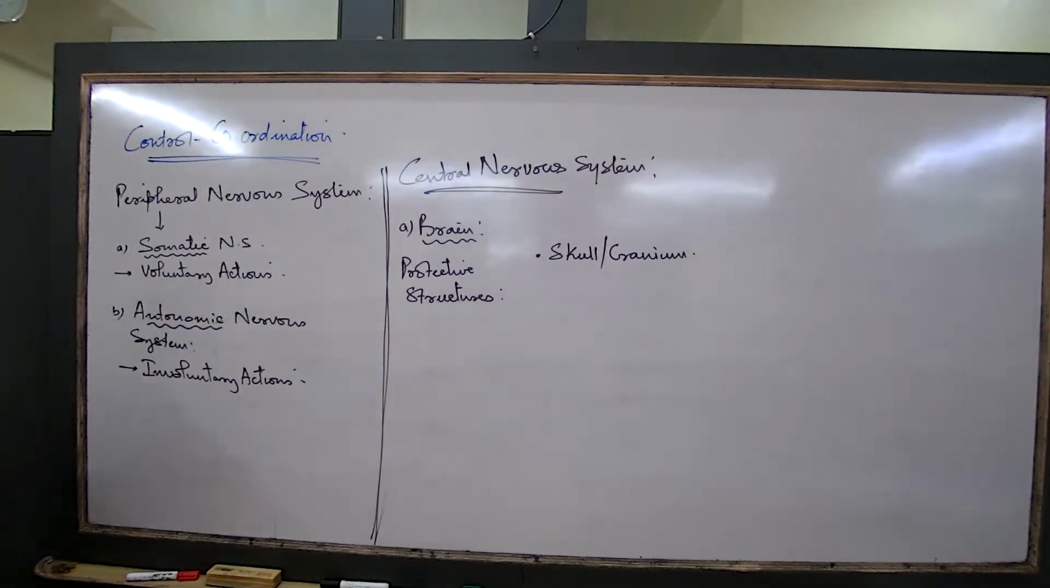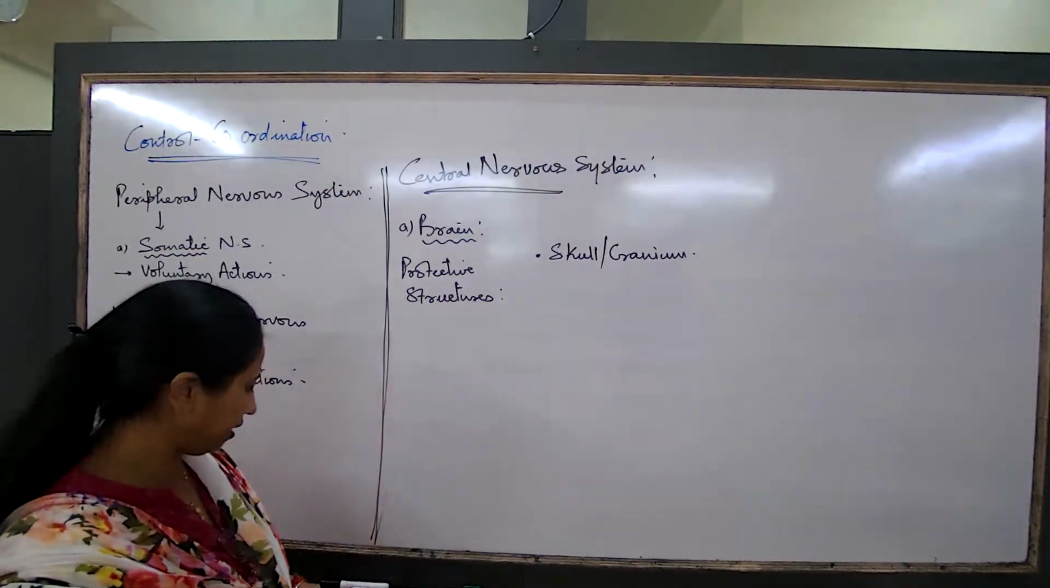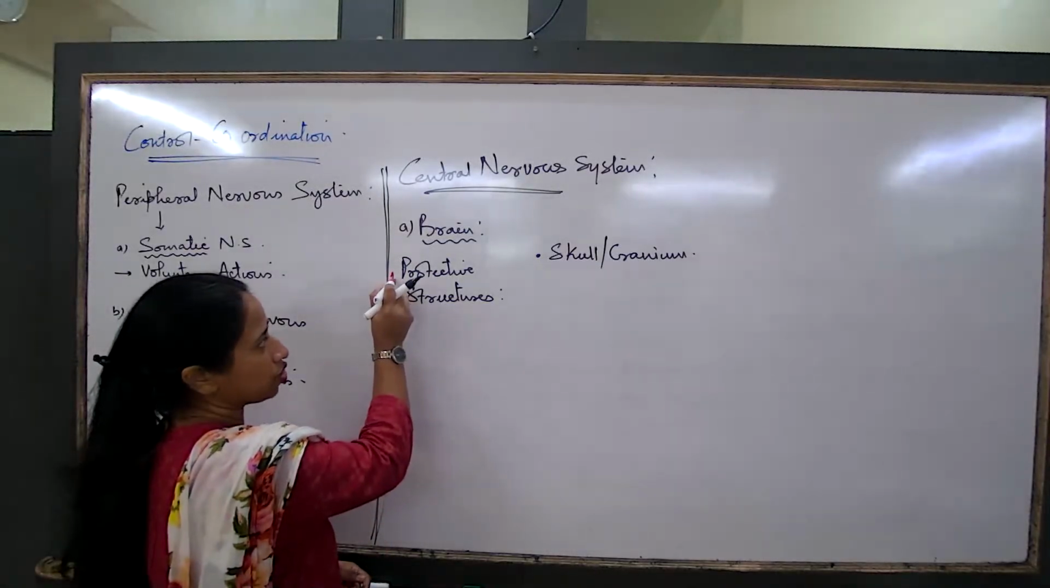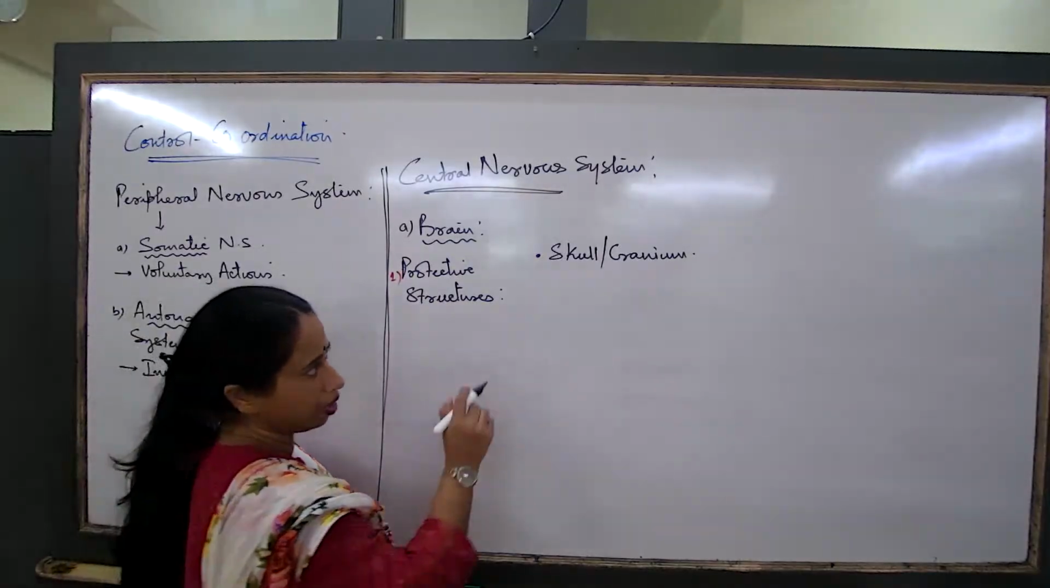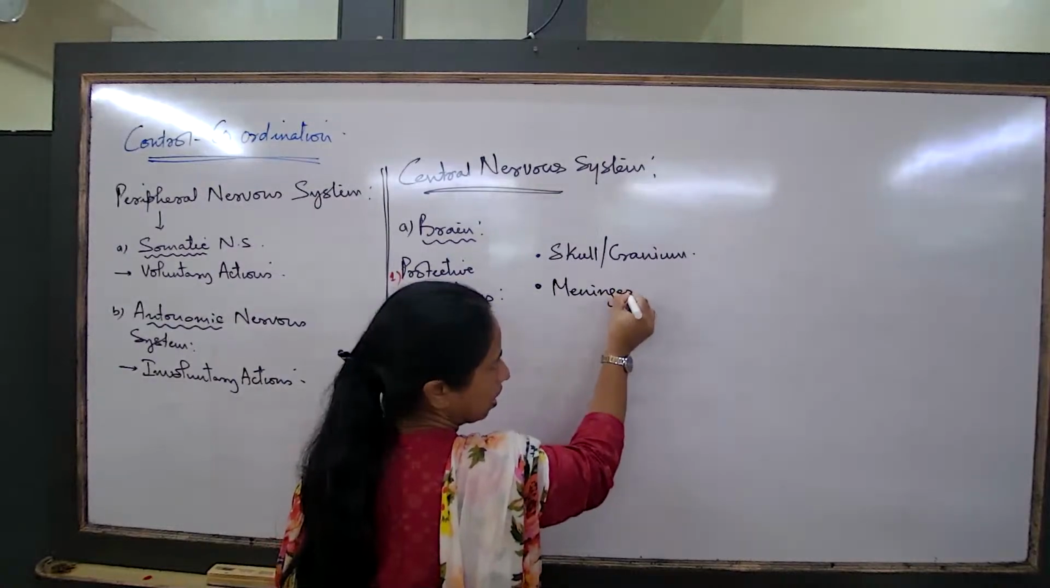What is brain made up of? A mass of neurons. The neurons are extensively coiled and compactly arranged. But this particular region of our body is protected by a number of structures. The bony structure that we are talking about is the skull. So what are the protective structures of the brain? Number one is skull, and the membranous structure is what we talk about as meninges.